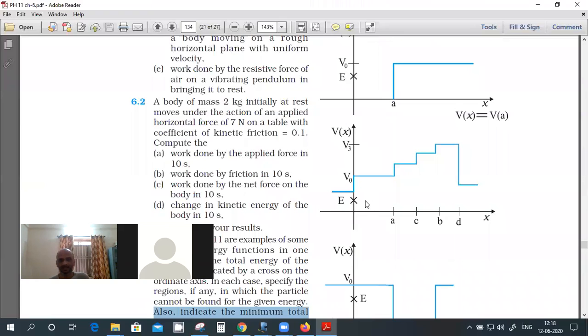The second example: the total energy is here, so the mass cannot be anywhere. This sort of situation is not possible.